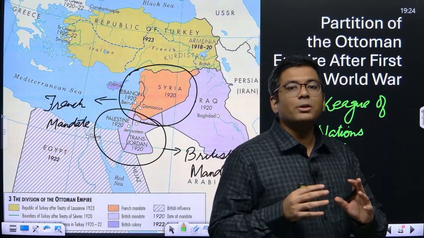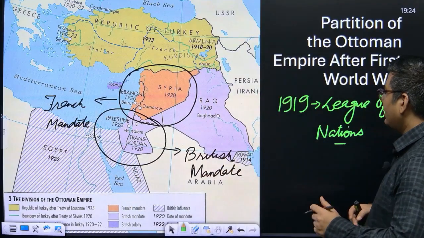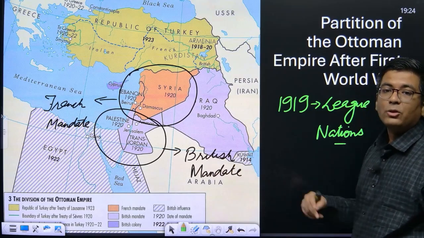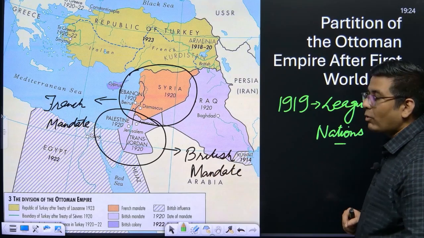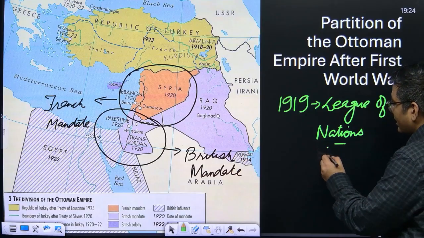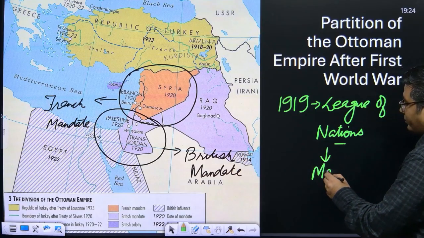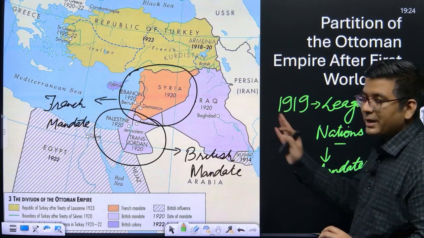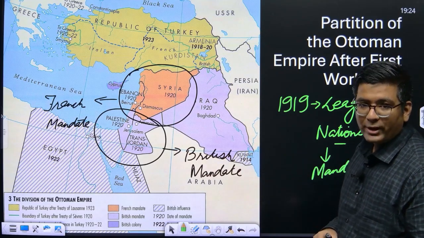Based upon this League of Nations agreement, the territory that was won by the victors of the war was to be divided, and they created mandates. That basically means the divisions of the territory, which were later called the spoils of the war.